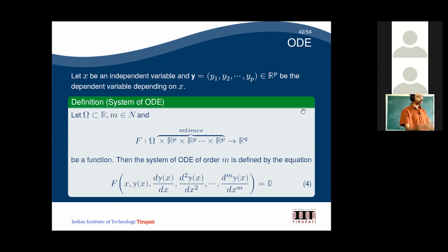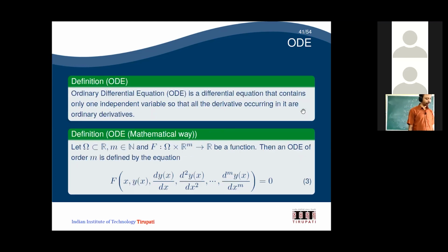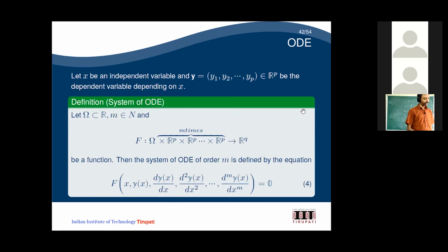Similarly, you can define the system of ODE also. For a system of ODE, you need one independent variable, but you can have multiple dependent variables, y1, y2, y3, etc. These are the dependent variables depending on x. In the previous definition, f is a mapping from omega cross R power m. Here I am going to define omega cross R power p, where p corresponds to the variables y1, y2, up to yp. So p variables are there, and the next one is R power p.